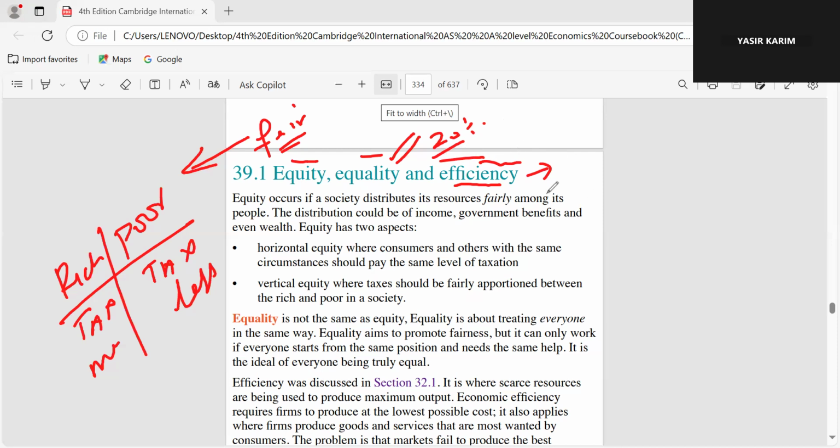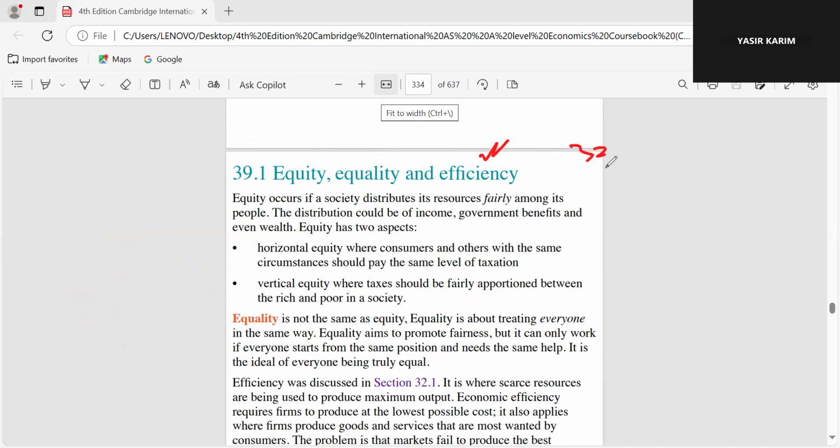Efficiency means you are using the scarce resources in best possible way. So this is what the three things are. Efficiency chapter is like 32, 33, in which we discuss efficiency, and in 33 chapter we discuss the market failure, absence of what we call efficiency.